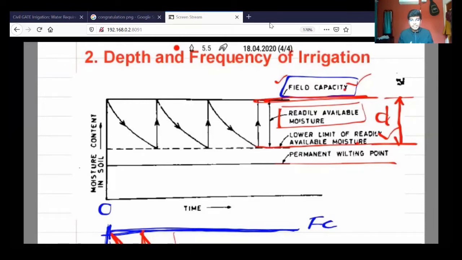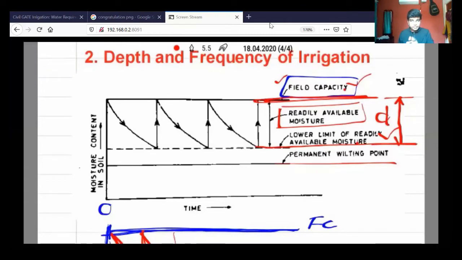So you should analyze the soil before you take up any irrigation. Unless you know this, you can't determine how much depth is required for a particular soil in combination with any plant. So plant and soil, these two should be kept in mind when you are finalizing how much water should be given in every irrigation.